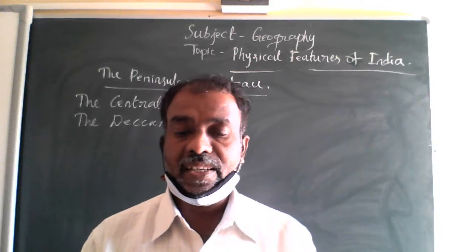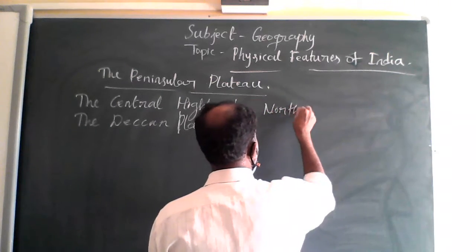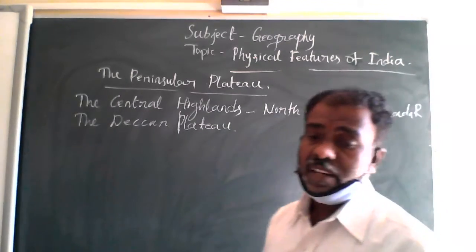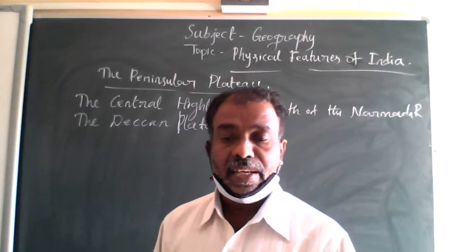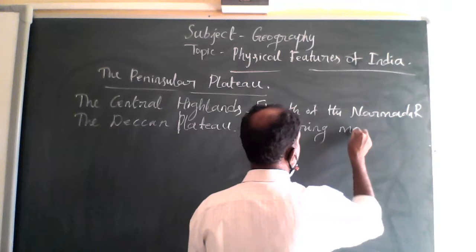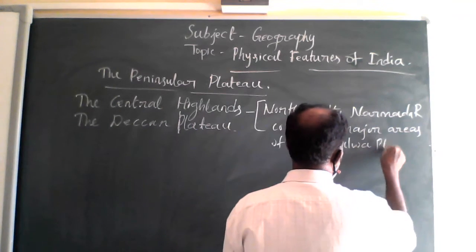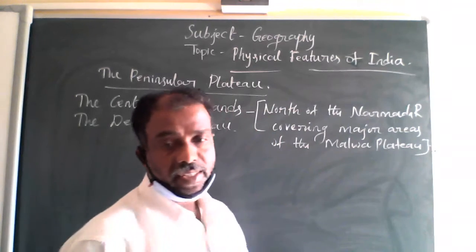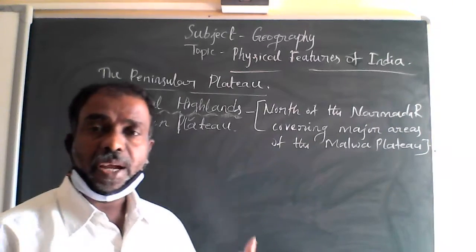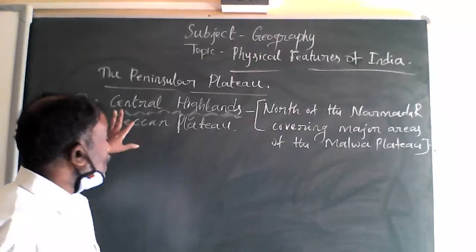The peninsular plateau lying north of the Narmada River and covering major areas of the Malwa Plateau is well known as the Central Highlands.